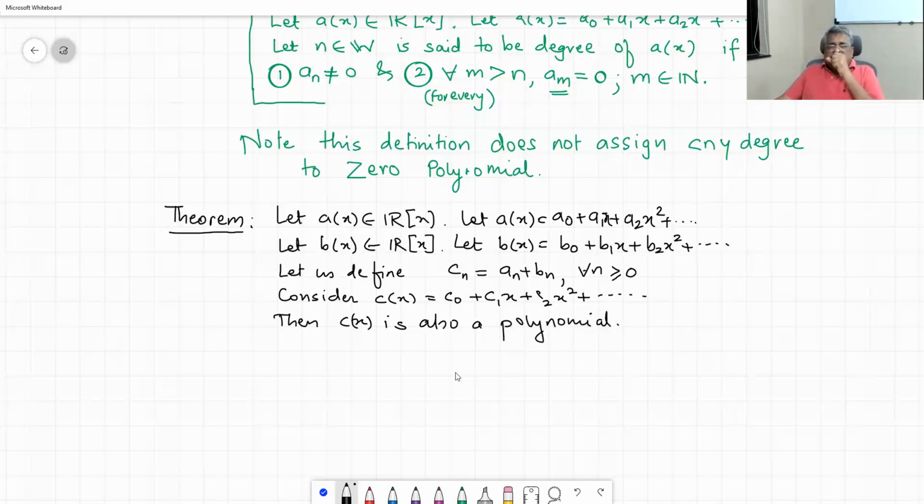Now, sorry, this is the addition of two polynomials. What is this theorem? Addition of two polynomials is a polynomial. But before that, I would like to find out when do we say polynomial a of x is equal to polynomial b of x. Equality of two polynomials.